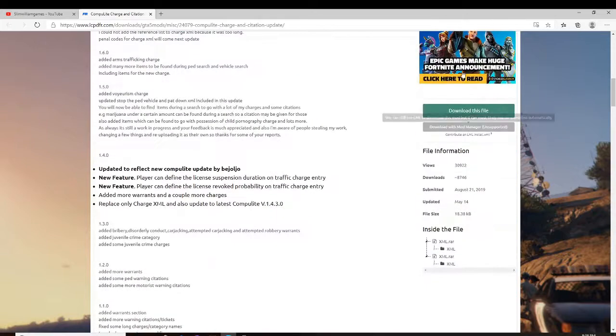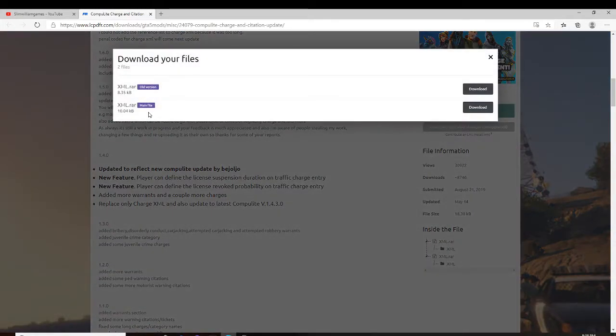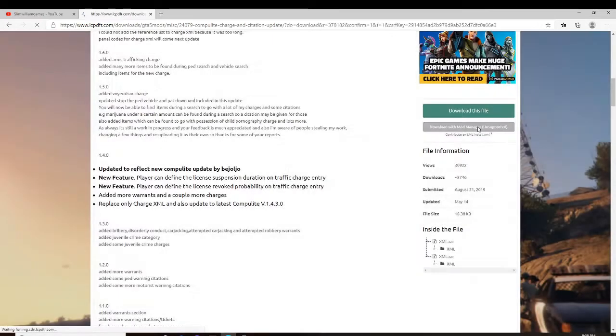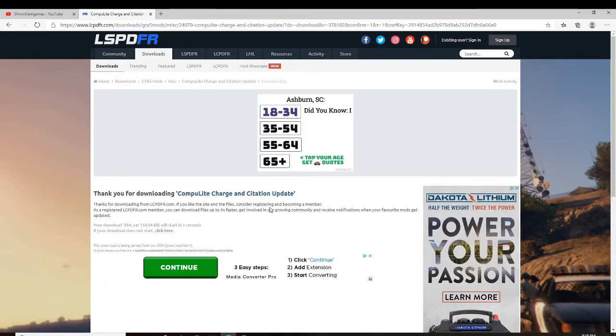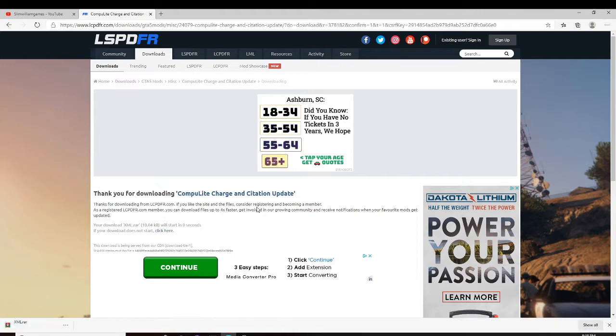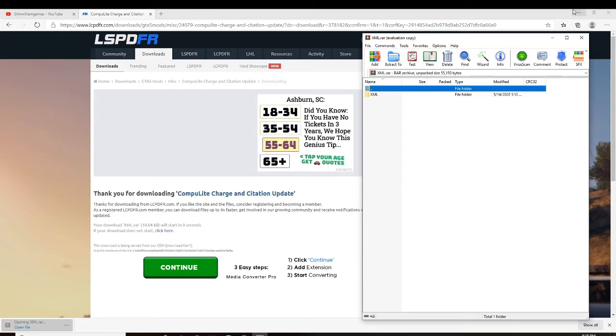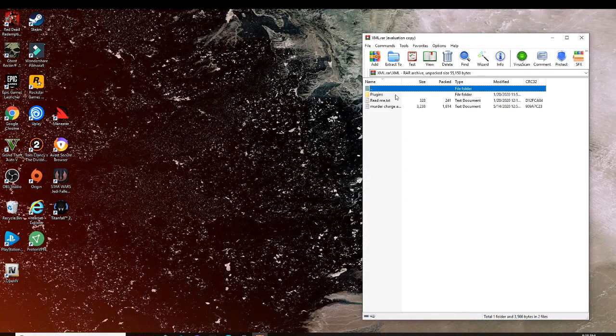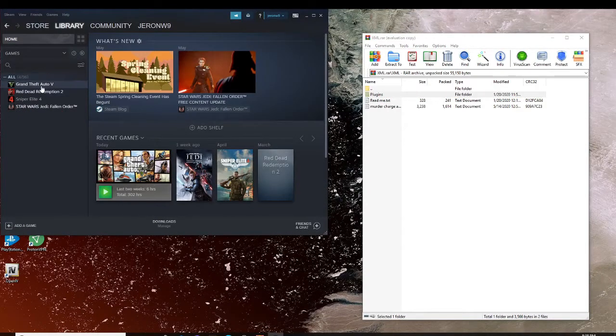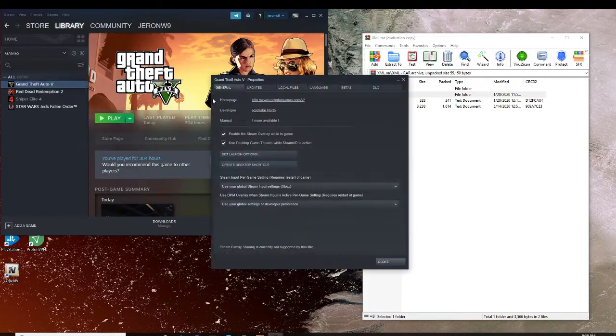So what you want to do is go to download. You want to go to the main file, xml.rar. Go to download. So once you get to this part, you want to go to open file. You want to go to XML plugin. So what you want to do is go find your Grand Theft Auto 5 main directory. Mine is in Steam.